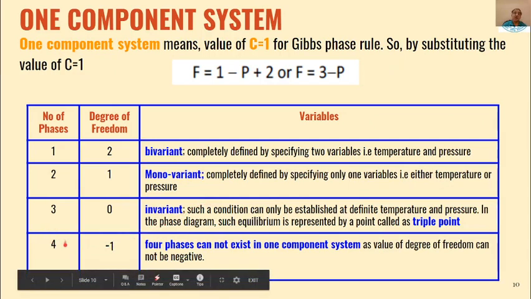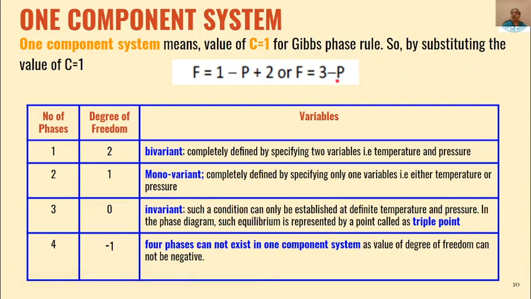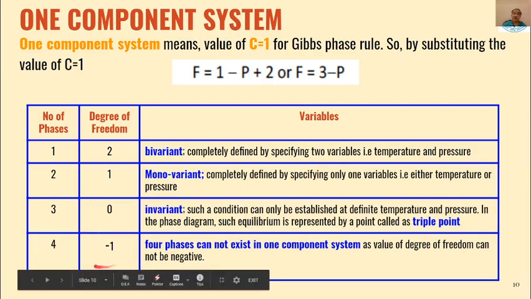Then if number of phases in one component system is 4, substitute the value 4, this comes out to be -1, and degree of freedom cannot have a negative value. If this is a negative value, that means those phases cannot exist.